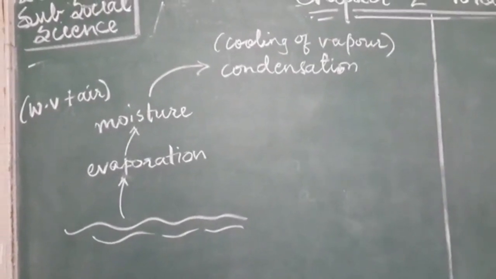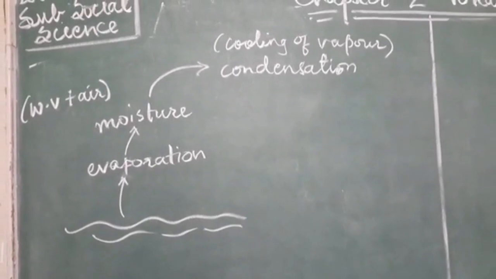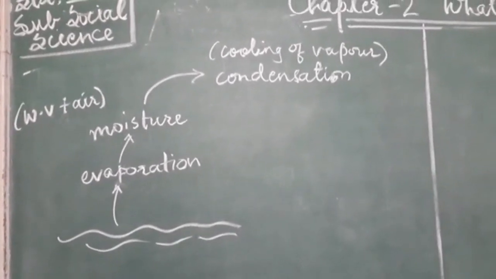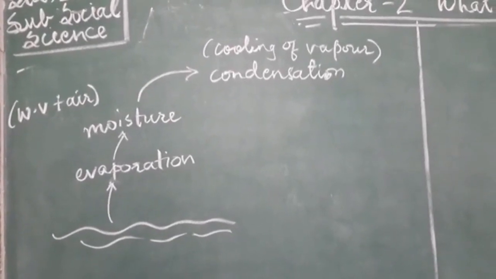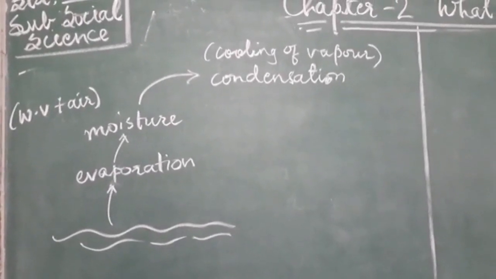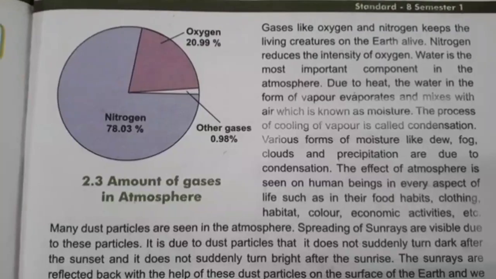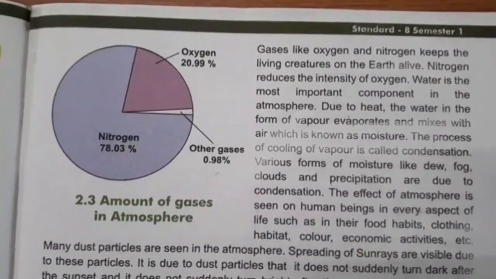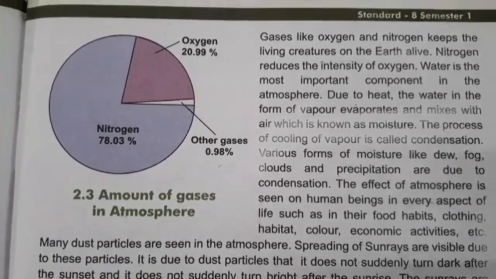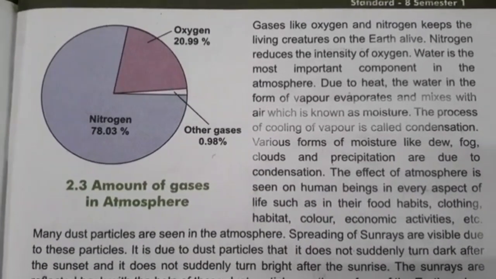So I have written WV for water vapor and air is mixing with it. So we call it as moisture. And then we have the process of condensation where cooling of vapor takes place. Various forms of moisture like dew, fog, clouds and precipitation are due to condensation.